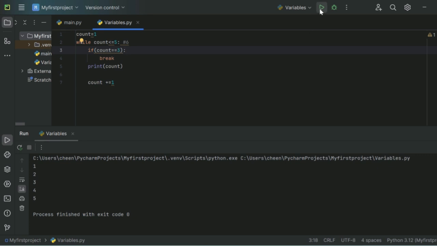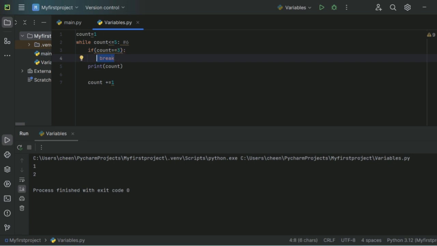So let's see how it works. See, 1, 2. The moment it becomes 3, it exited the loop, because whenever the condition is true, it will break the loop. So these are some of the keywords which you can use in looping statements.